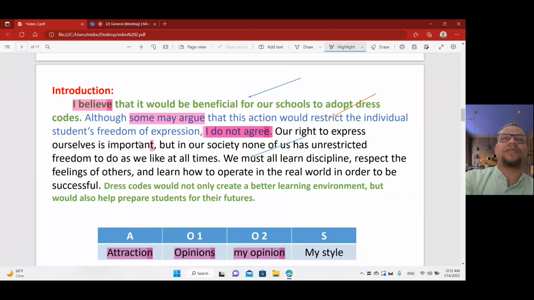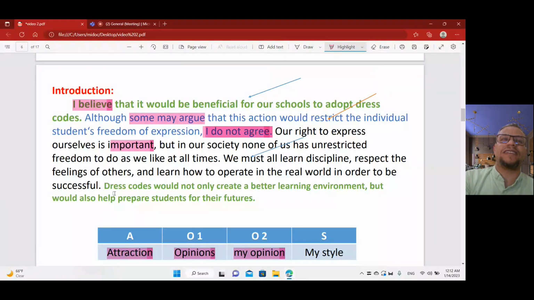Look at the adjectives here. But in our society, none of us has unrestricted freedom to do as we like at all times. He said at the end, we must all learn discipline, respect the feelings of others, and learn how to operate in the real world in order to be successful.